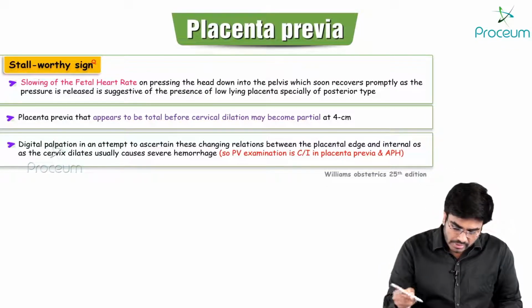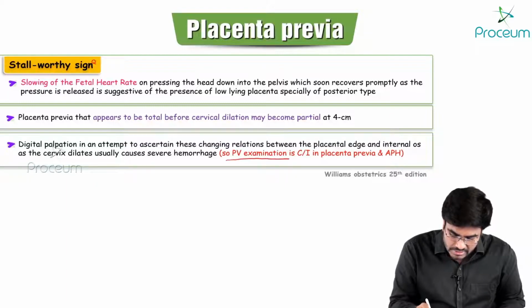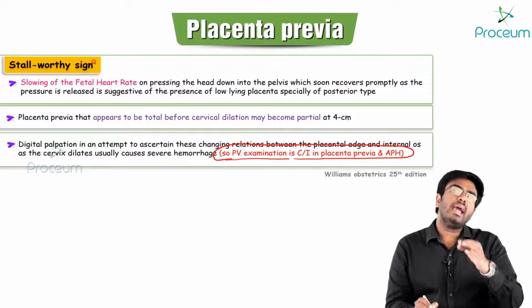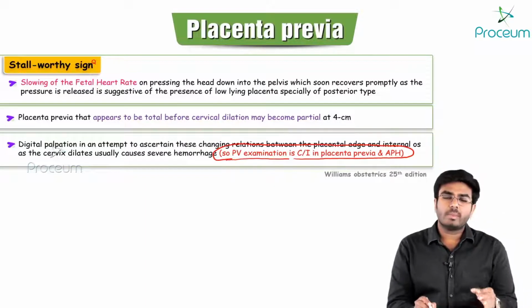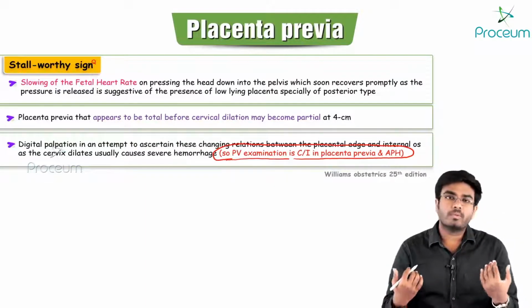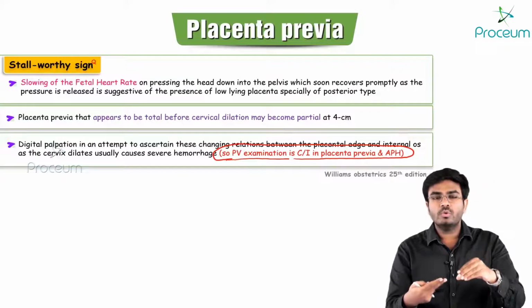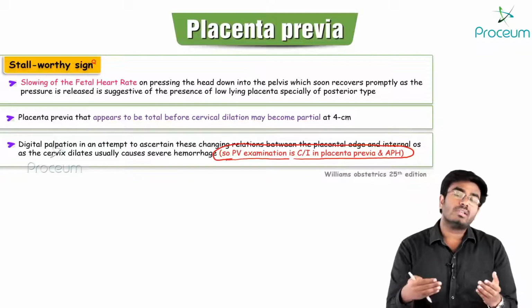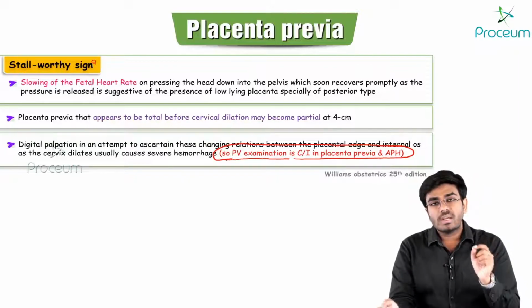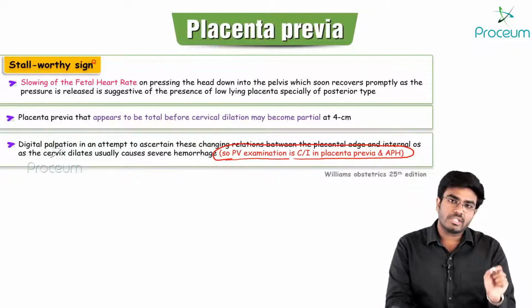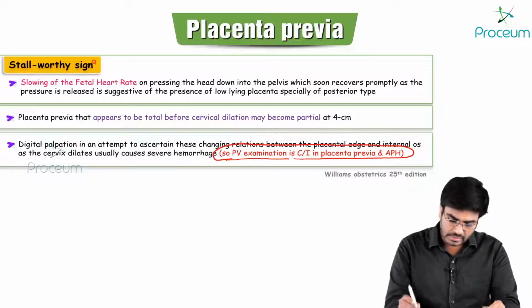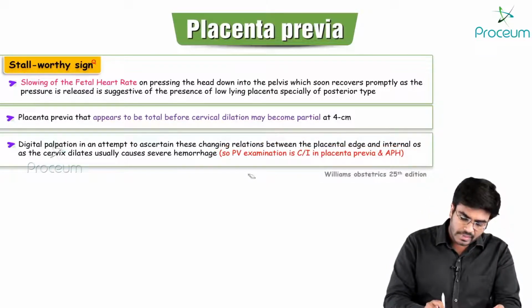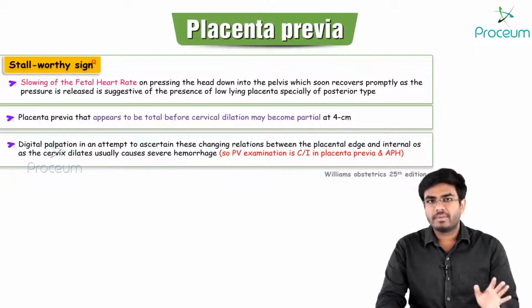So the very important point is, per vaginal examination is contraindicated in placenta previa or in any antepartum hemorrhage. If there is antepartum hemorrhage, we don't immediately know whether it is placenta previa or abruptio placenta. If it is placenta previa, per vaginal examination causes severe hemorrhage.